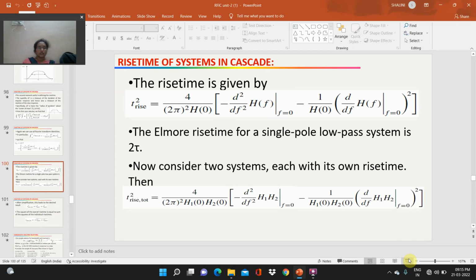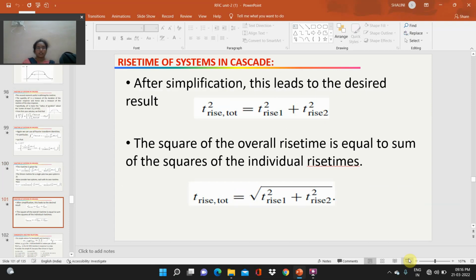Now consider two systems each with its own rise time. Then t square rise, total is equal to 4 by 2 pi square into h1 of 0 into h2 of 0 of minus d square by df square h1 into h2 at f equal to 0 minus 1 by h1 of 0 into h2 of 0 d by df of h1 into h2 at f equal to 0 whole square.